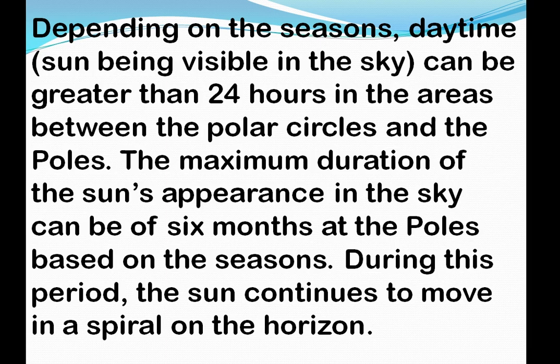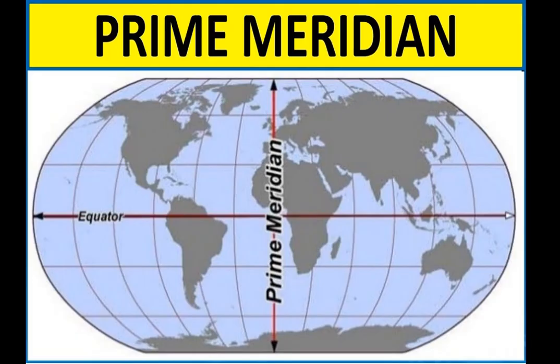During this period, the sun continues to move in a spiral along the horizon. That means when we see the maximum duration of the sun at the poles, for 6 months continuously, it is based on the seasons only. At that time the sun continuously moves in a spiral, in a horizon way. See here the next point: the prime meridian.